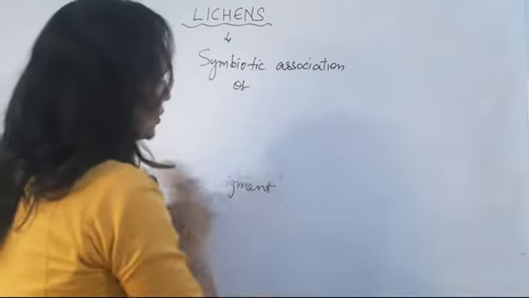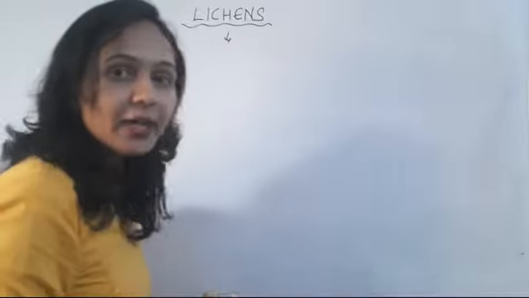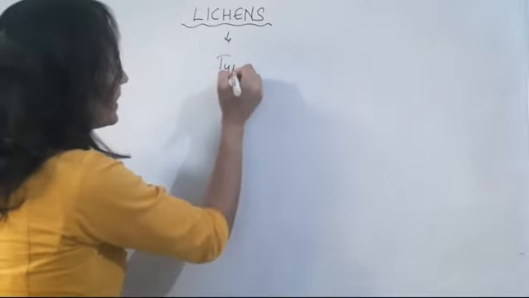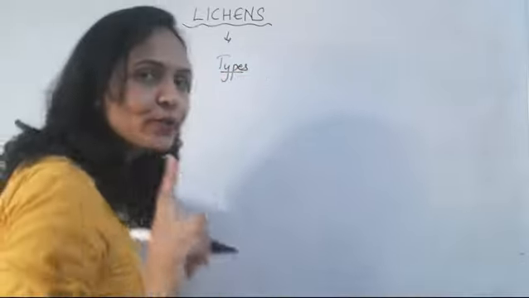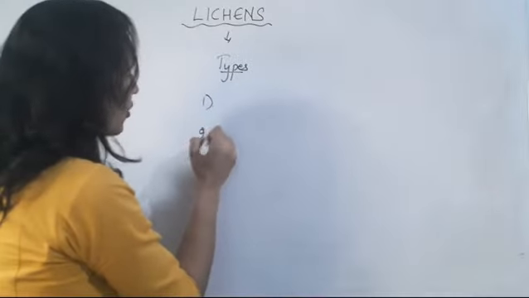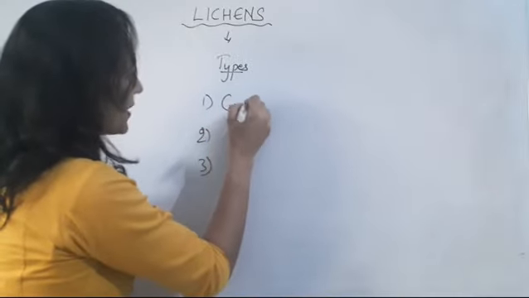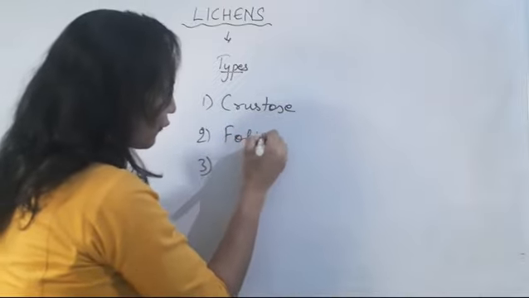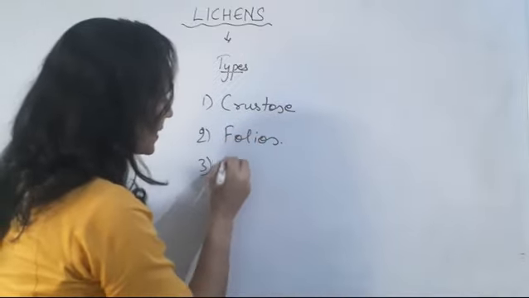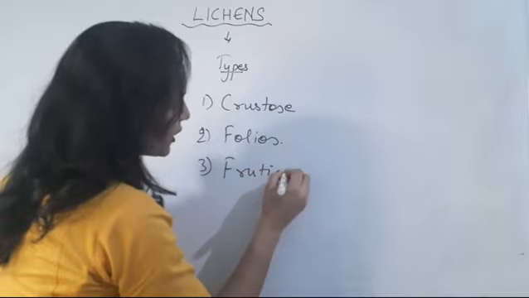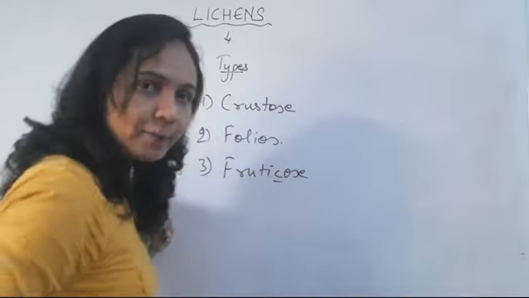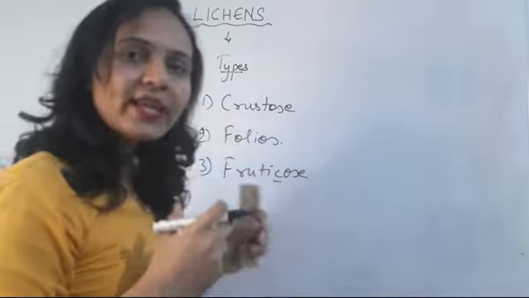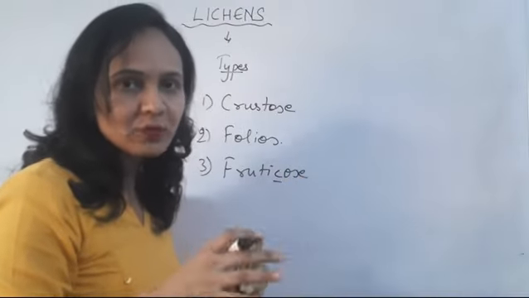Talking about their types, lichens are of three types. Number one is crustose, number two is foliose, number three is fruticose. It depends on how they grow on a particular substratum.